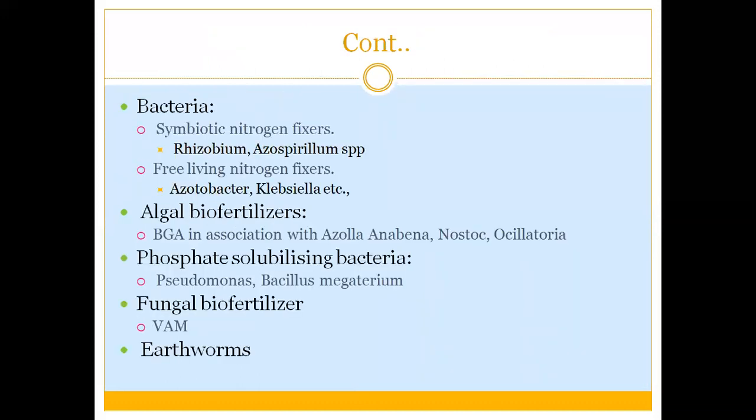So when we talk about the bacterial biofertilizers, if we talk about the nitrogen fixers, then the nitrogen fixers again can be in two forms. The one group are the nitrogen fixers which form the symbiotic association with the plant, and they form a close relationship with the plant, and examples of such nitrogen fixers include Rhizobium and Azospirillum species.